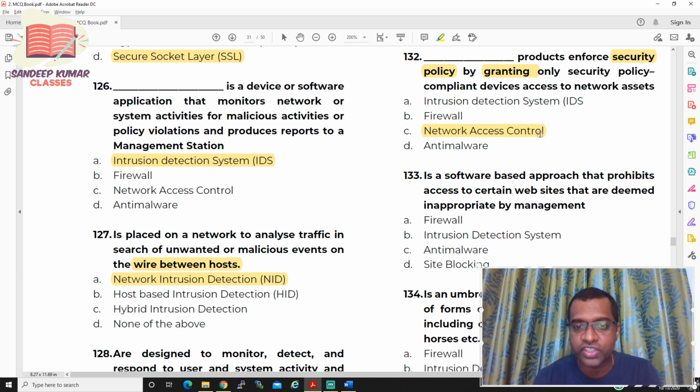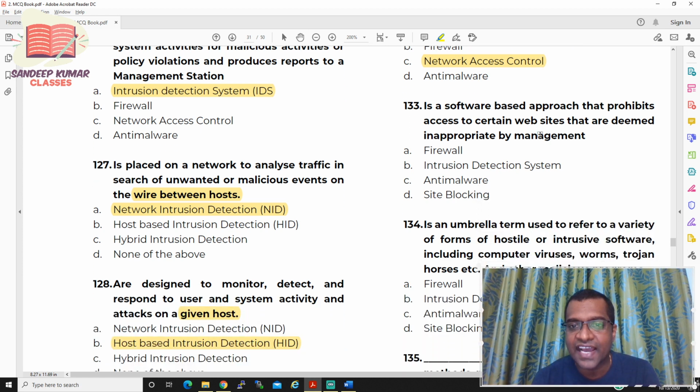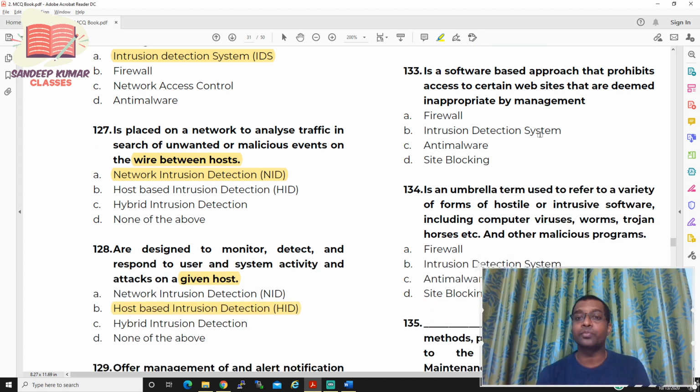Now, let us move to question number 133. Dash is a software based approach that prohibits access to certain websites that are deemed inappropriate by the management. Option A firewall, option B intrusion detection system, option C anti malware, option D site blocking.